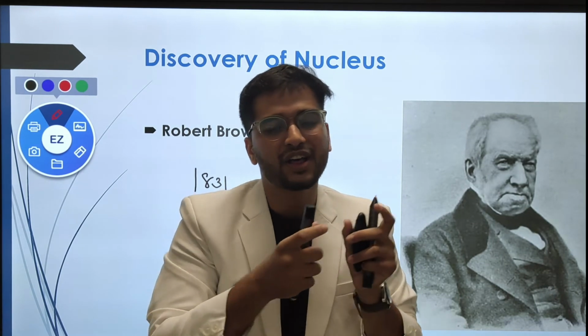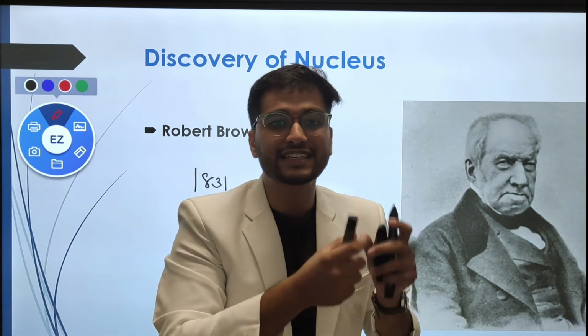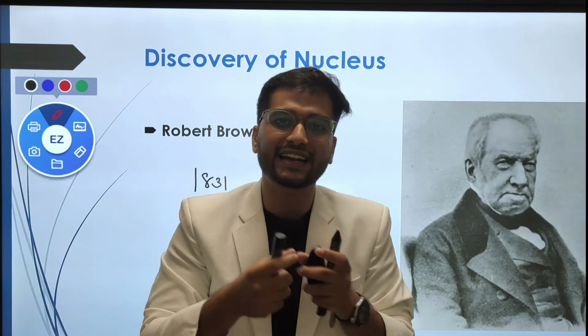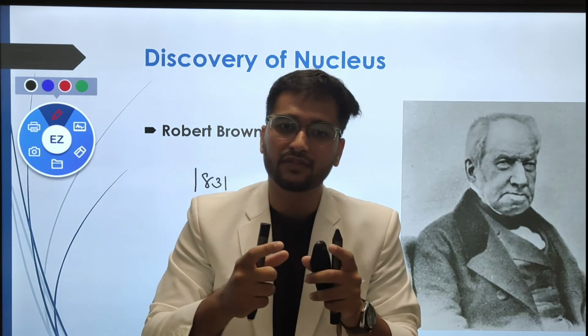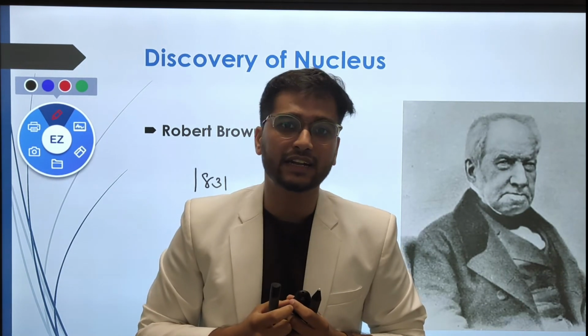And afterward, we discussed the discovery of the nucleus, and the credit goes to Robert Brown. Afterward, the cell theories were formed, which we will discuss in later sessions.